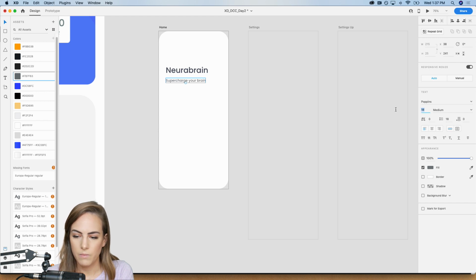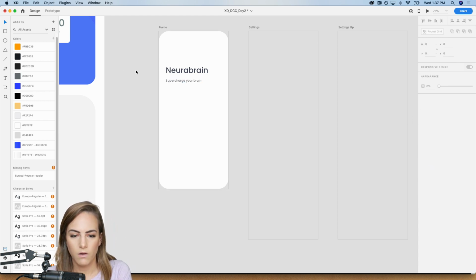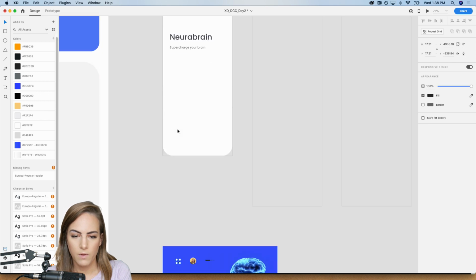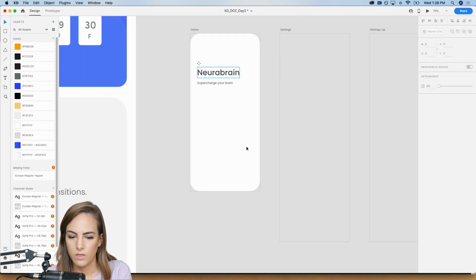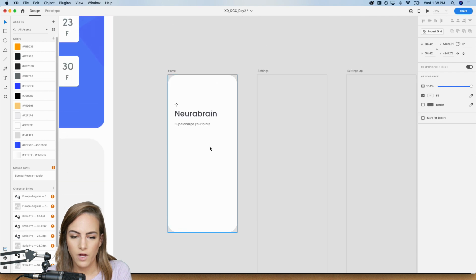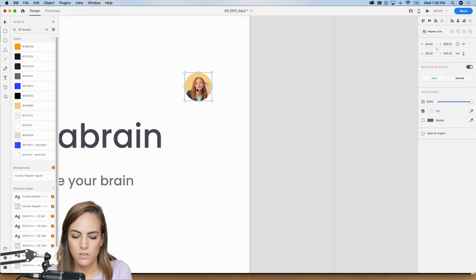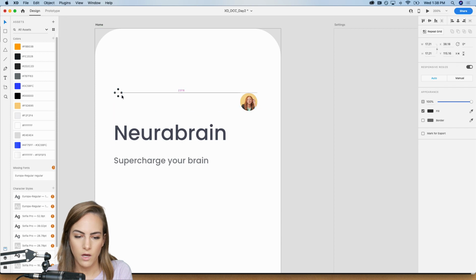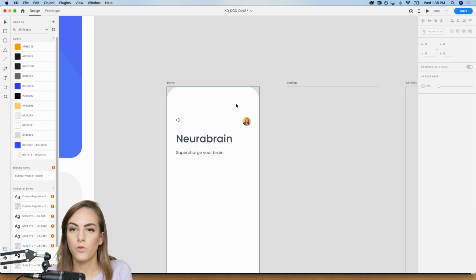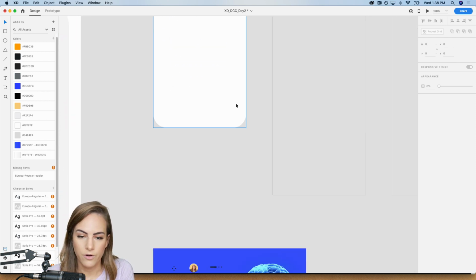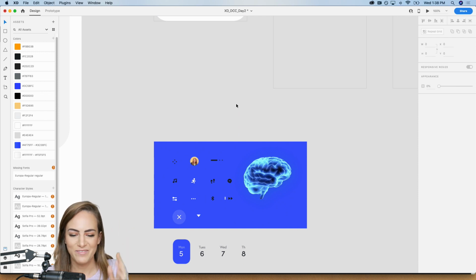A little bit smaller, maybe like 16. Okay. Then I'll add the menu icon up here, just in the top left. Great. And I want to add a profile image on the top right, just in line with the menu. So whenever you're adding new elements, always try to align it to something else. So like this, I align to this, and this, I align to this, both horizontally and vertically.